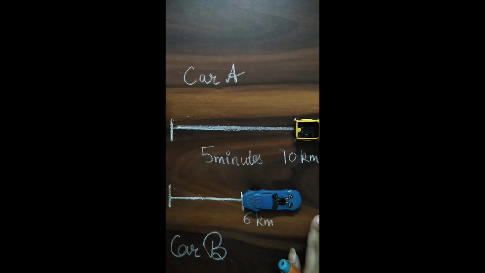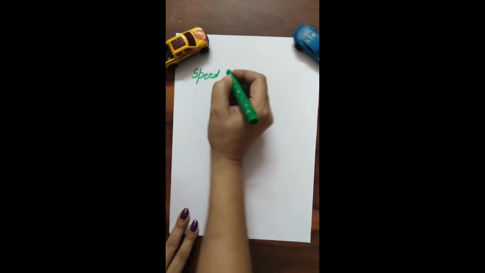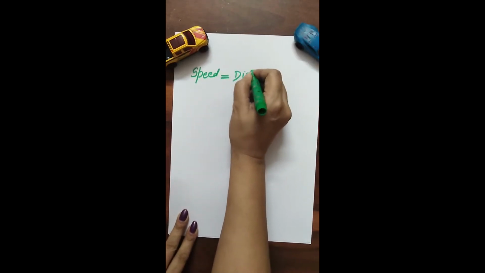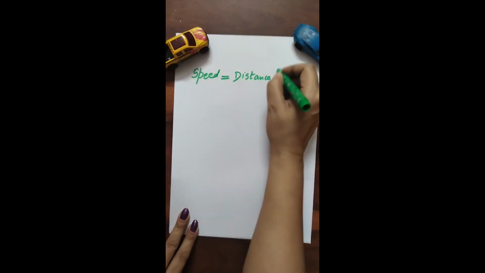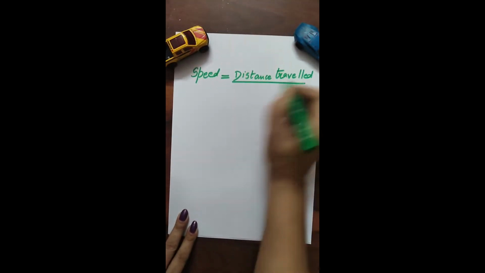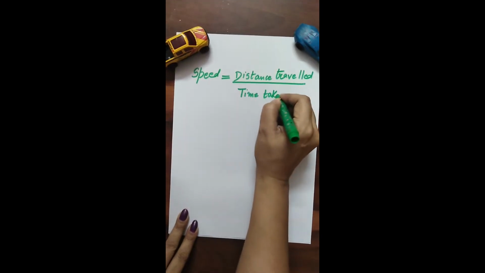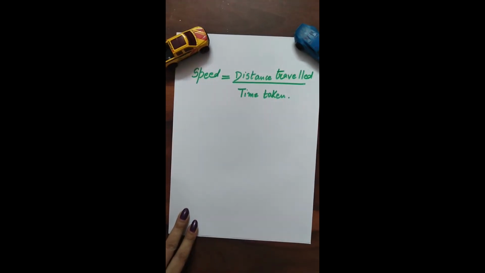Now we use the scientific term speed to distinguish between fast and slow. The distance traveled by an object in 1 unit time is called its speed. So we can write down that speed is equivalent to distance traveled by an object divided by the time taken by the object to cover that distance.